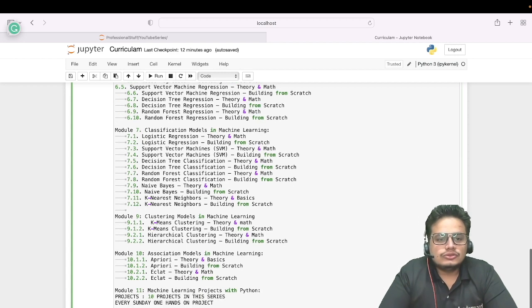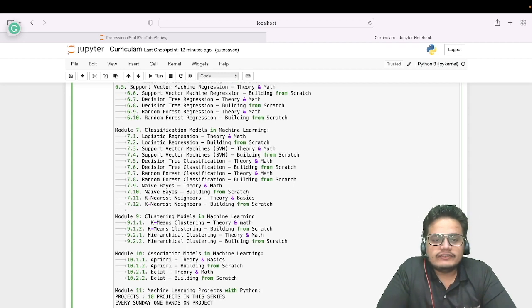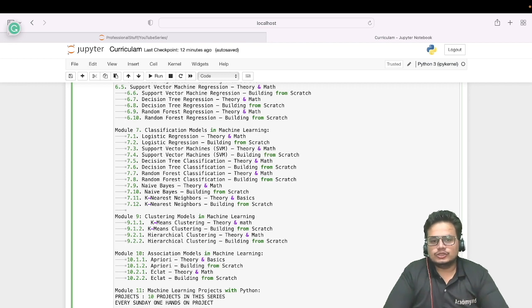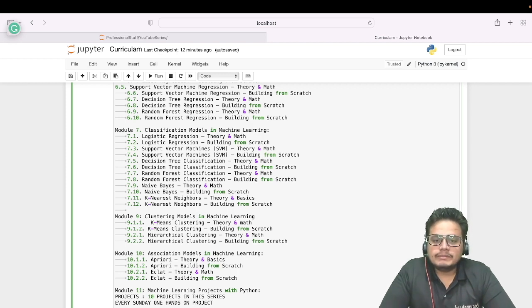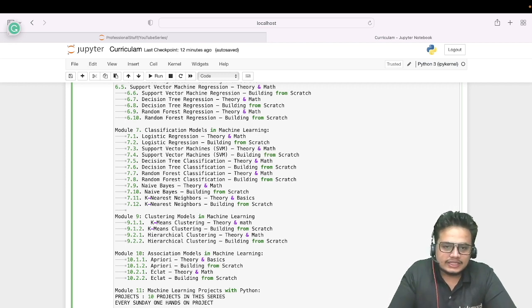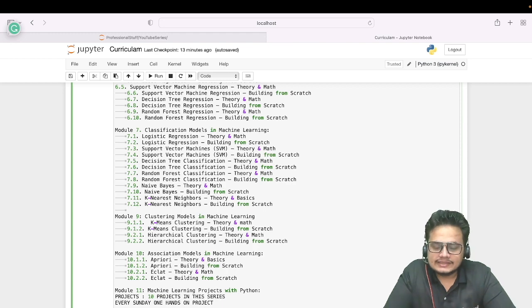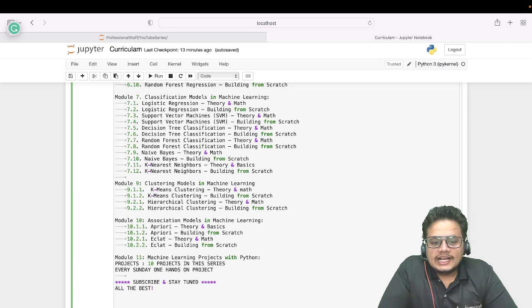And then I'll move to the clustering part. Here we'll cover k-means clustering, hierarchical clustering, and DBSCAN. For this also we'll be first covering the theory part, then we'll cover the maths part, and then we'll build all these algorithms from scratch using the various libraries that are there to help us. Then at last we'll be doing some association models that we have, like Apriori, Eclat. We'll be doing these models as well.